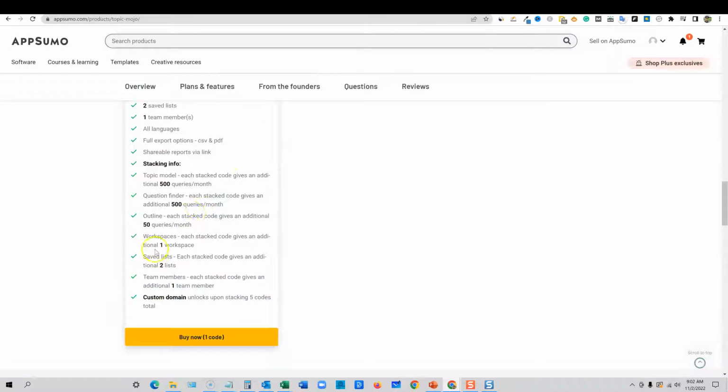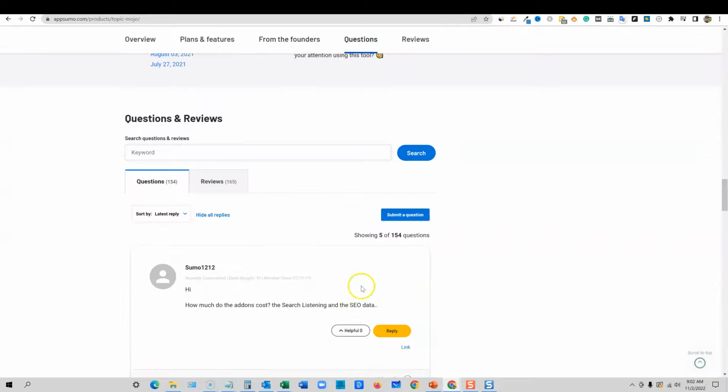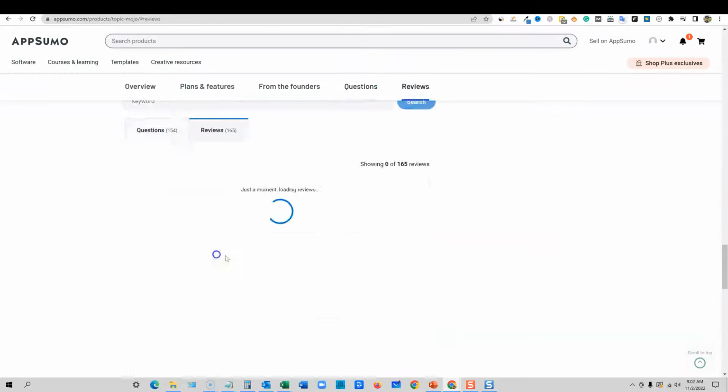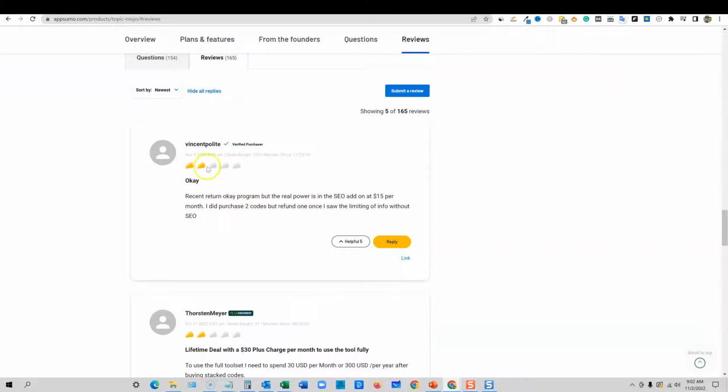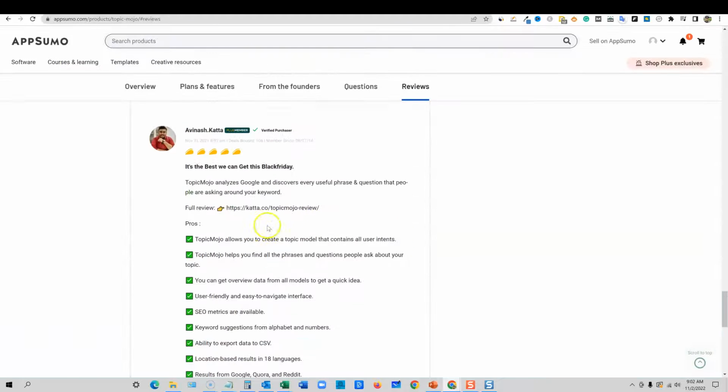You're welcome to read through the rest of the stacking codes. You're going to get one added team member and so forth if you're going to use this in your team. So we can go through here, you can look at that, you can look at the reviews. That one got a 2-star right there, but mostly 5-star reviews that you're going to see right here.